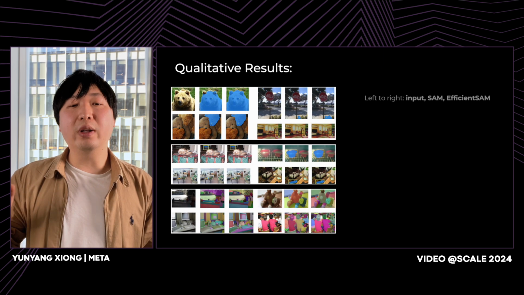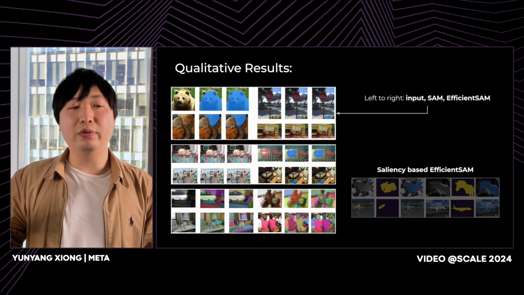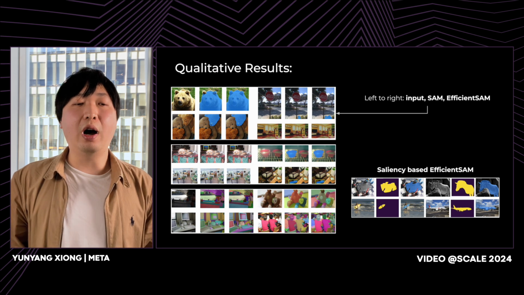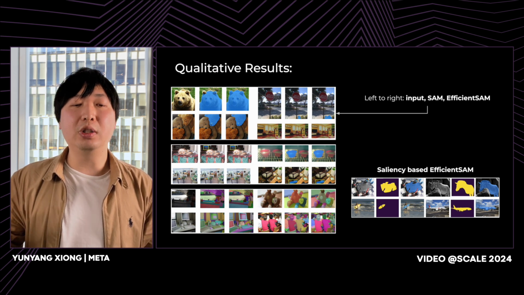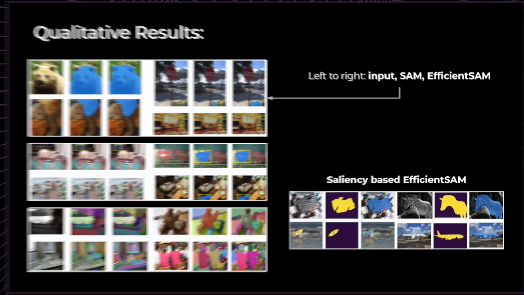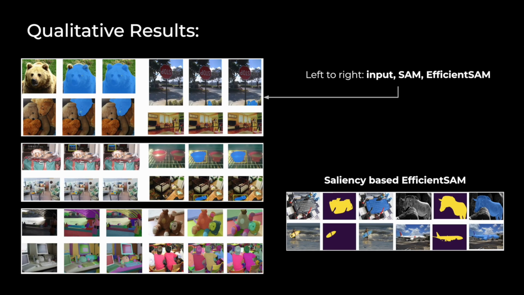We further provide qualitative results for a complementary understanding of the instance segmentation capability of EfficientSAM. We show that our EfficientSAMs have comparable capability to SAM with different prompts: point prompt, box prompt, and segment everything.